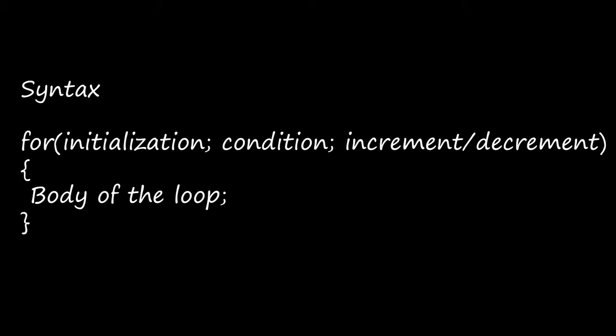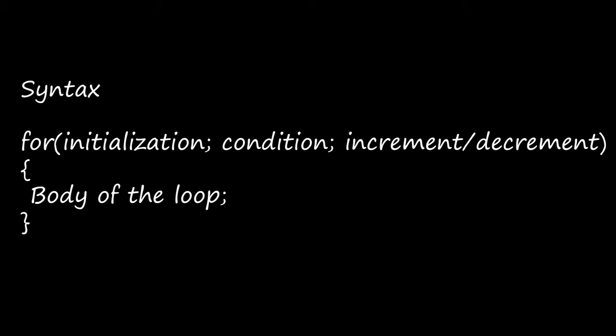If you are giving the decrement sign there, it will decrease 1 from the value. If a is equal to 2, you have initialized it, and you are given the condition as a less than 10. If you are giving increment there, first it will be executed for 2 and next it will execute for 3. Plus plus means it will add 1 to it, right?